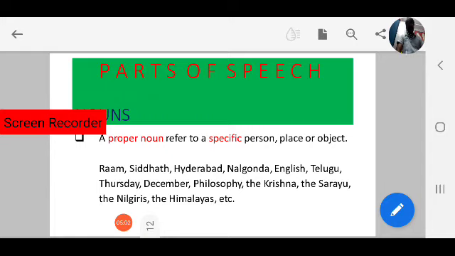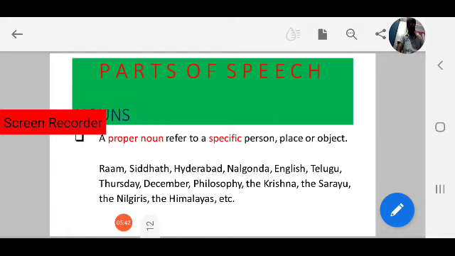Proper noun refers to a specific person, place or thing. Here, proper noun refers to a specific name of a person, place or a thing. For example, Ram, Siddharth. These are the names of specific persons. Hyderabad, Nalgonda. These are the names of places, specific names. English, Telugu. These are names of languages.